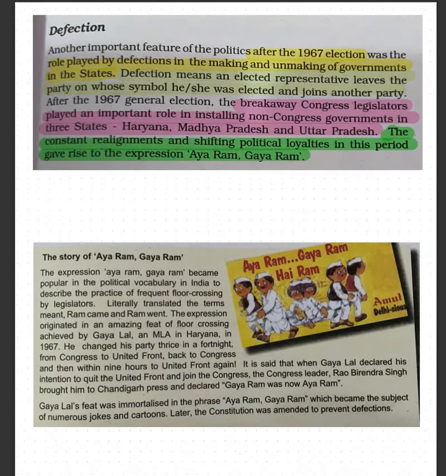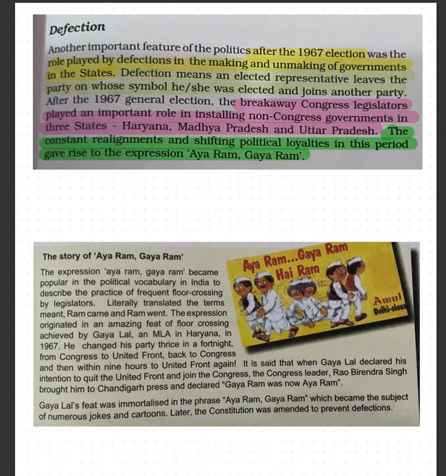their advantage. Now here one more important topic is defection. Defection means when the members of your own party are trying to get out of your party. But the member is not a very normal common member. The member who has been elected with the symbol of your party. आपके पार्टी का symbol use करके election जीता है. He won the elections by using the symbol of your party. And now he is joining another party after winning the election. That is defection. उसको हम बोलते हैं defection, and that is why Congress also started weakening because of defection at